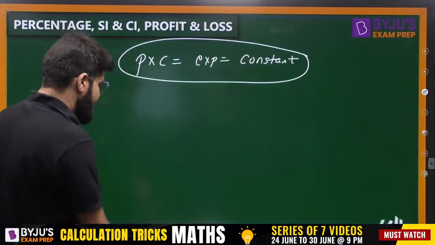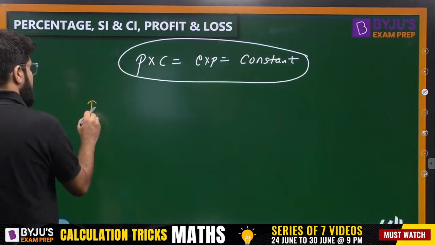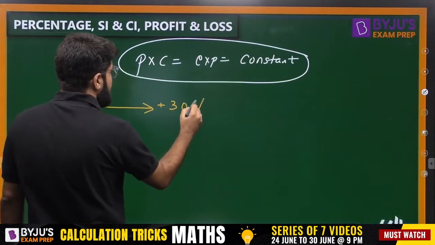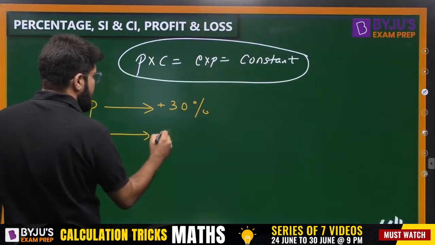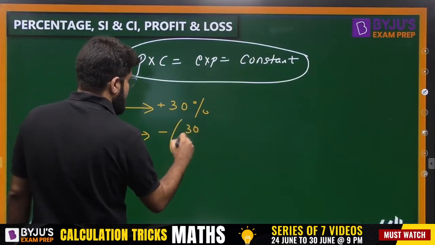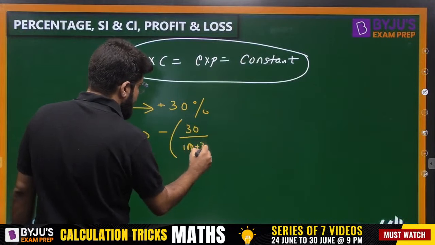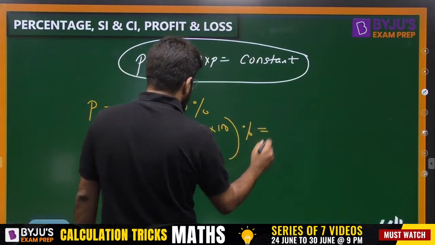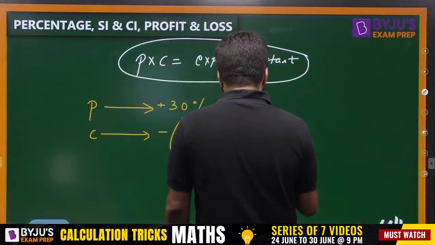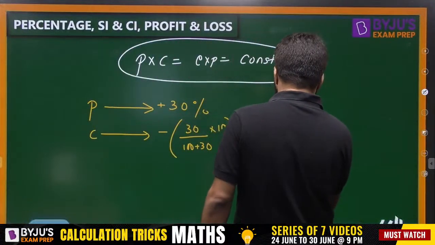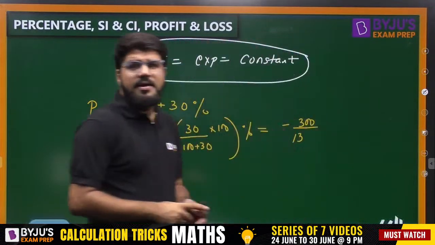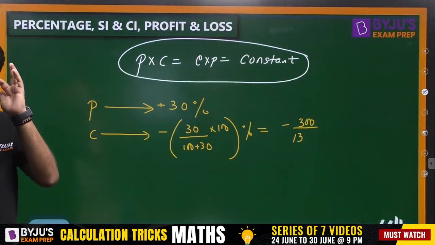According to the previous trick, the price of the petrol increased by 30%. So by how much should consumption decrease? It should decrease by 30 upon 100 plus 30 whole multiplied by 100%. How much is it? It turns out to be minus 30 by 130, that is minus 3 upon 13, and 200. So minus 300 by 13. Right? Minus 300 by 13.